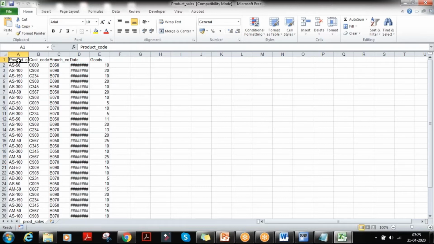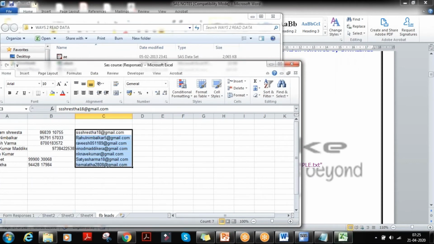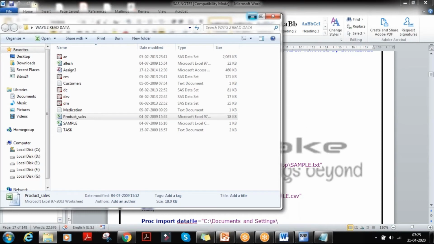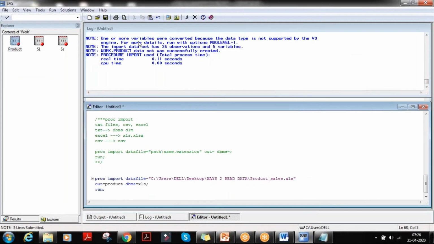Yes. So the names are already there: product underscore code, customer underscore code, branch underscore code, date, goods, right? The same thing we have executed here, and we got the output.